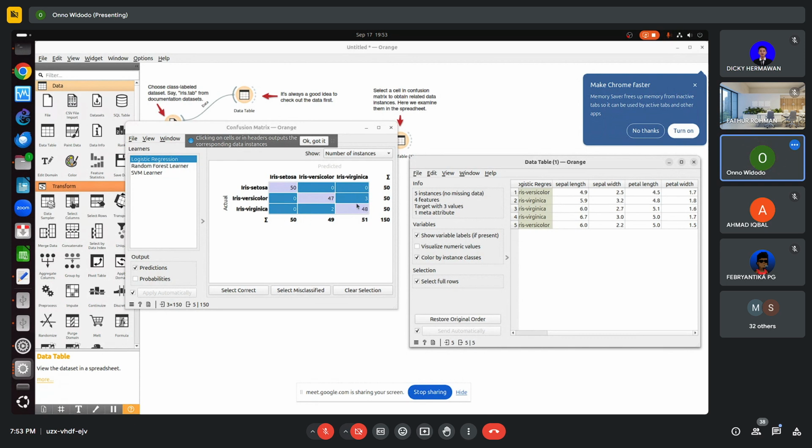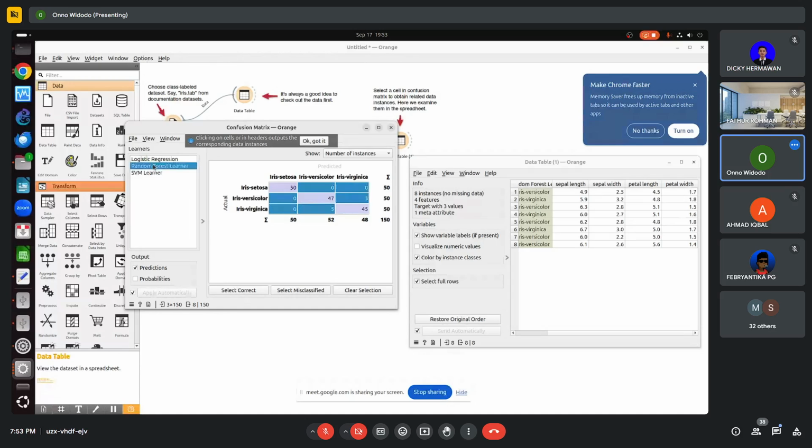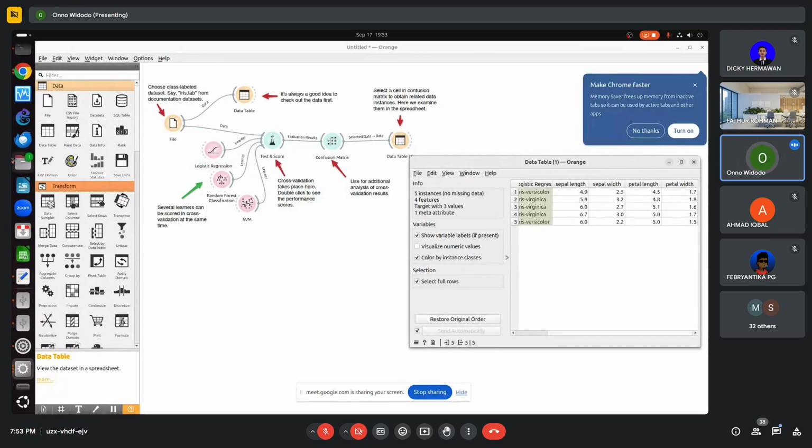I like to see a small number of outliers like this. Sometimes they call them outliers, the ones that are outside of the main selection or main values. Okay, so this is the correct one. This is the outliers. So we have five here, we have eight here, we have eight here. So I will use this one. It's only five. Okay. So that's cross validation.